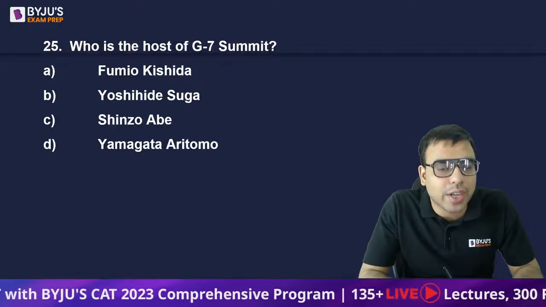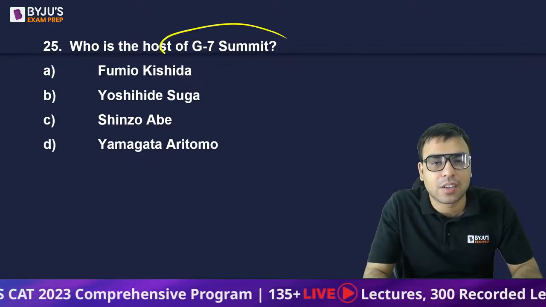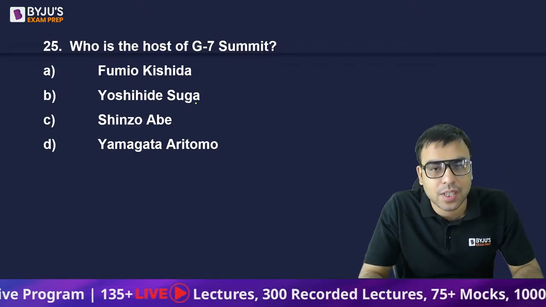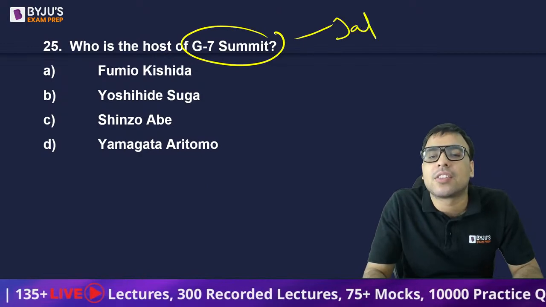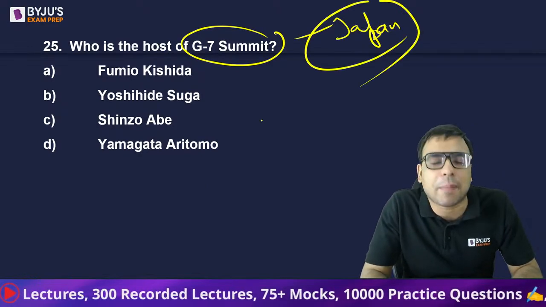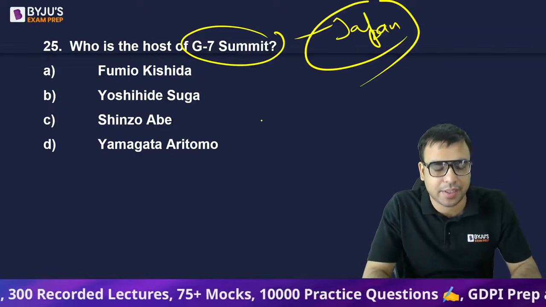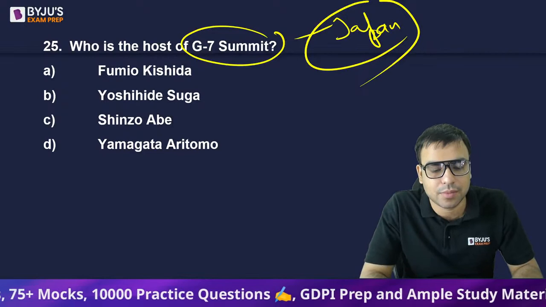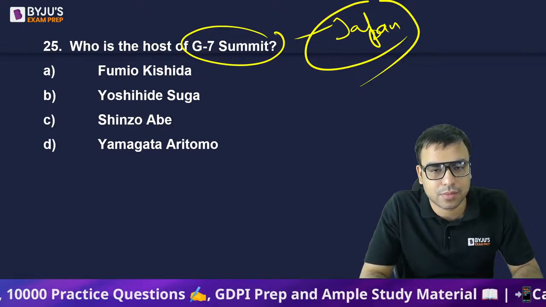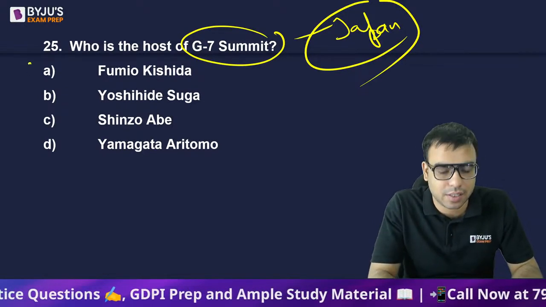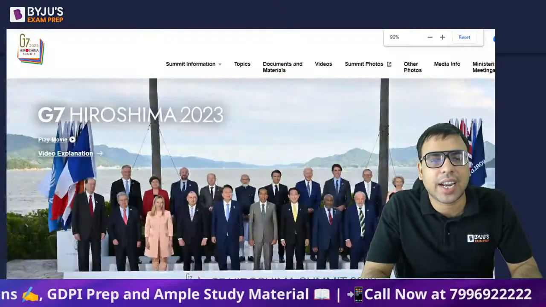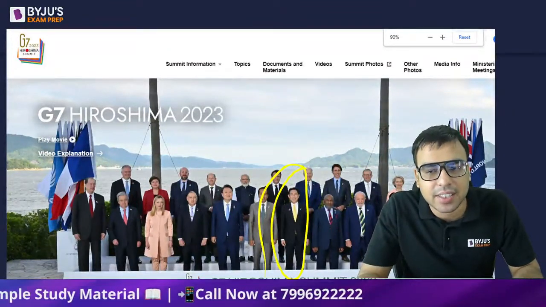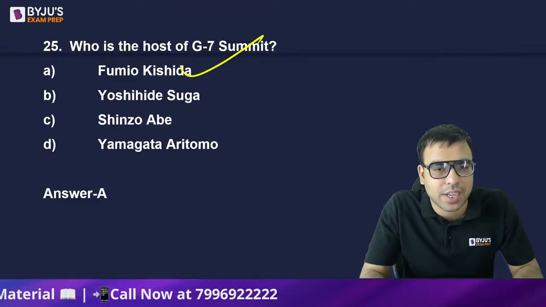The next is, who is the host of the G7 summit? Fumio Kishida, Yoshihide Suga, Shinzo Abe, Yamagata Aritomo. It actually happened in Japan, so it is asking which Prime Minister of Japan was the host of the G7 summit. What is the right answer? The right answer is Fumio Kishida. So A is the right answer. You can see this person; he is actually Japan's Prime Minister, and he is the host of the G7 summit. So A is the right answer.